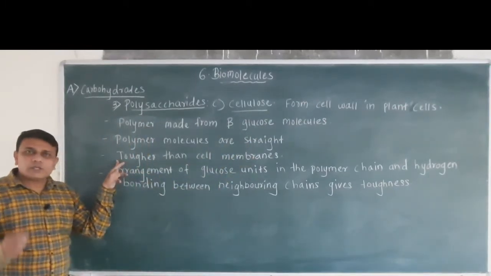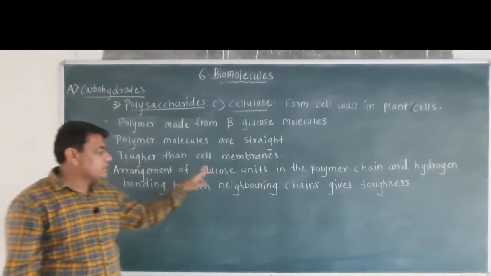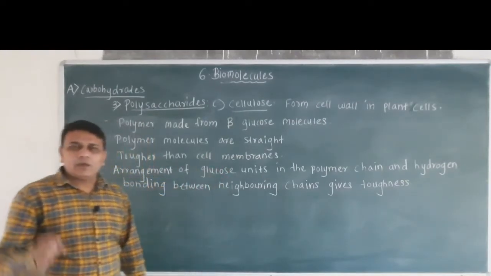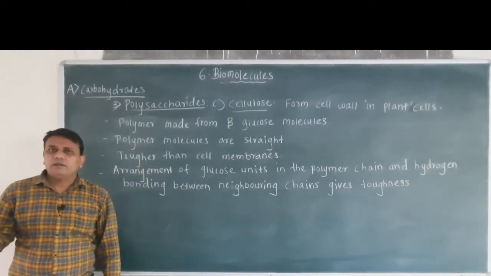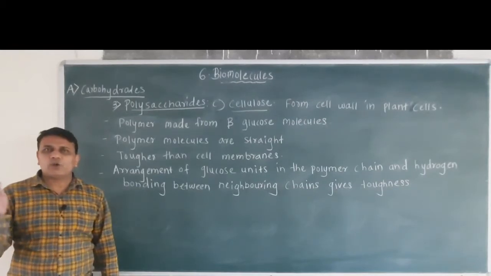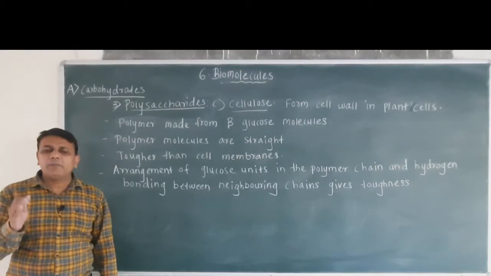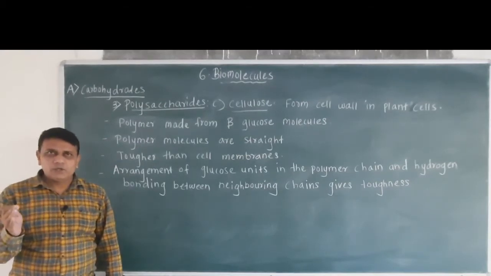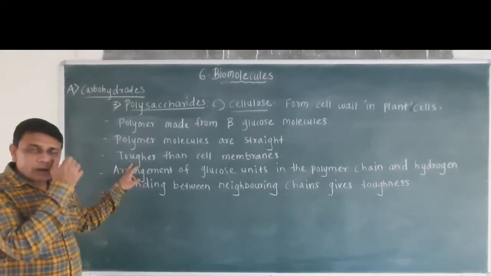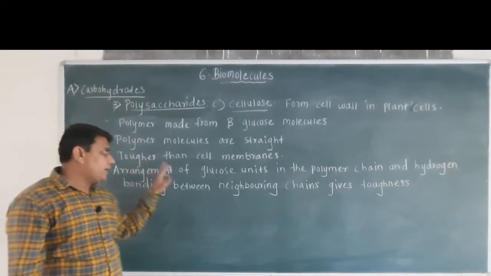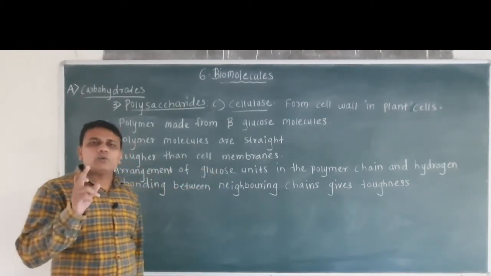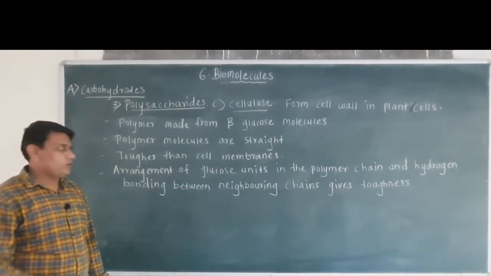Then, cellulose is tougher than cell membranes. You know that a plant cell consists of a cell wall, and inner to the cell wall, the cell membrane is present. So, the cell wall is tougher than cell membranes due to the presence of cellulose.